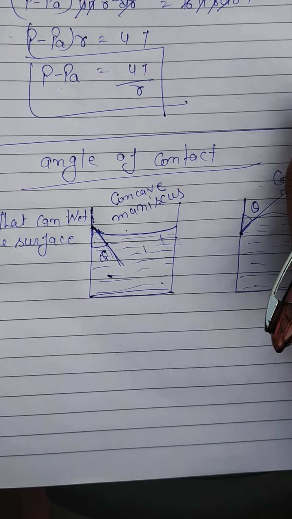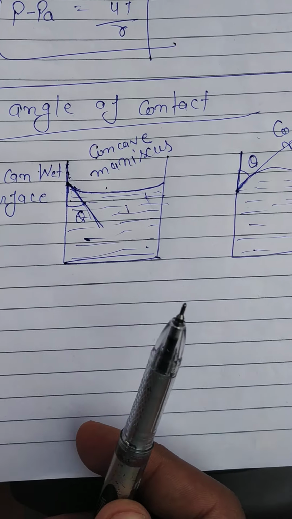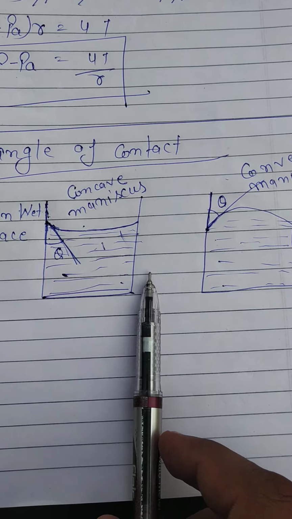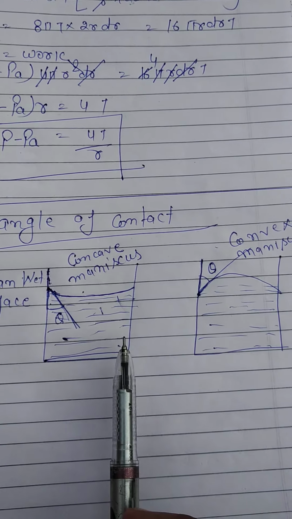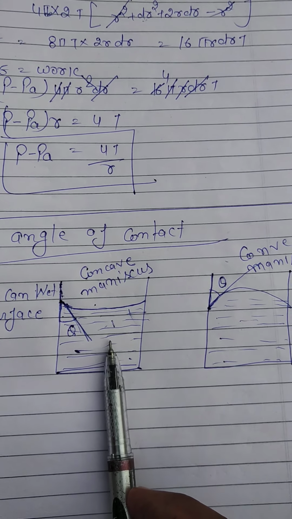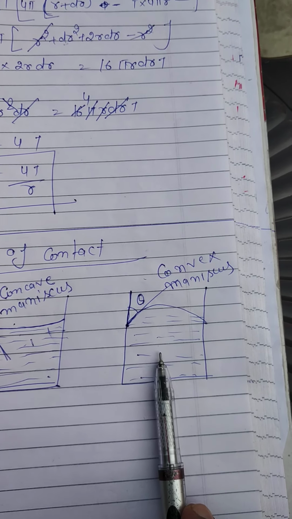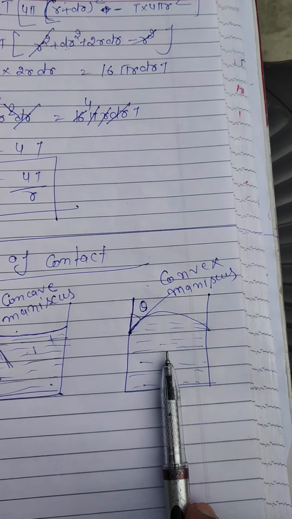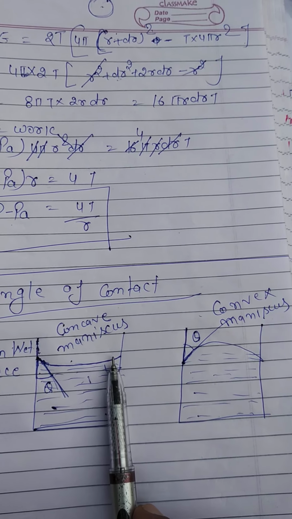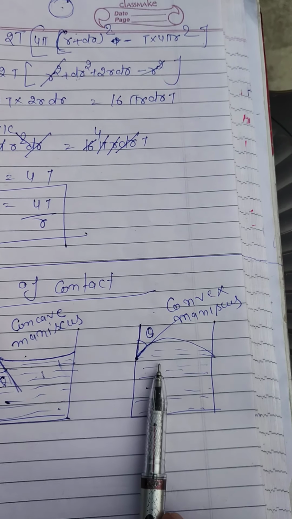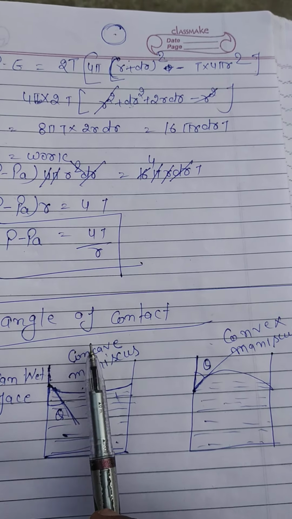Okay, students, we are going to discuss the angle of contact. To understand the concept of angle of contact, let us suppose that we have two containers. In one of the containers, I have poured some water, and the other container is filled with mercury. So that will be the shape gained by the water, and that is the shape that will be gained by the mercury. So we are going to find out the angle of contact.